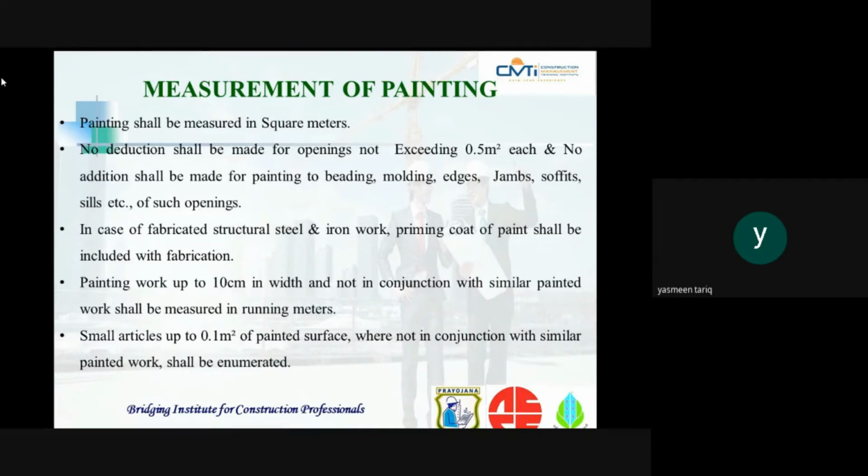For steel and iron work, the priming coat of paint shall be included.